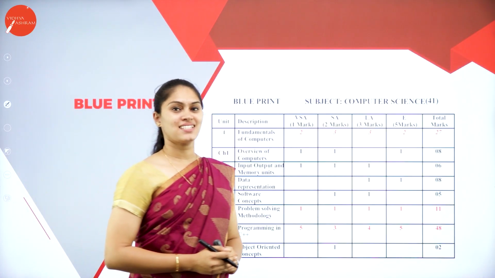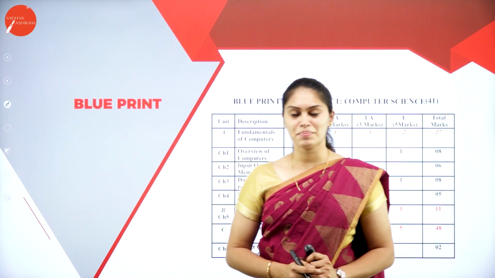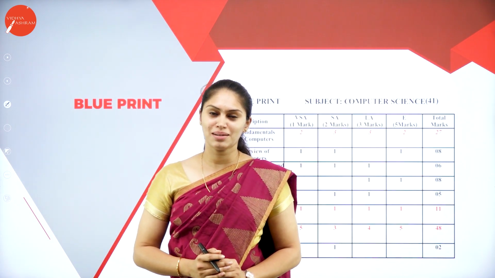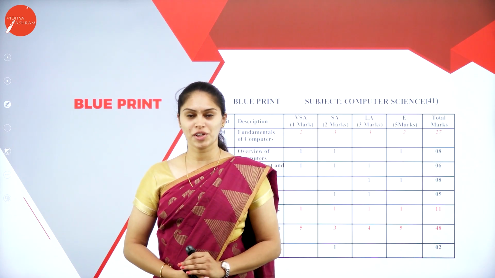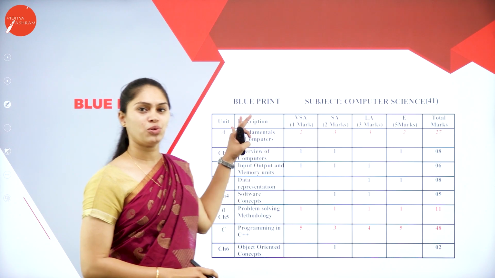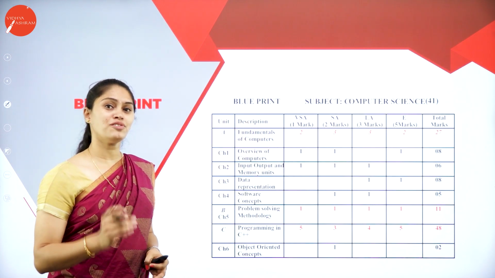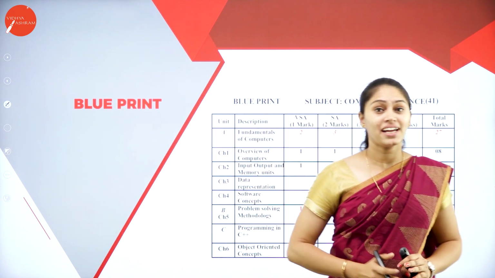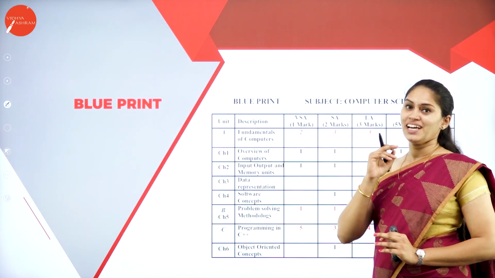Let me move to the next slide, that is the blueprint of each chapter. As I discussed earlier, the whole computer science syllabus has been divided into 4 units, that is unit A, B, C and D. In each unit, we are going to have several chapters. If you look into this table, you will have a brief idea of the marks distribution of each chapter.